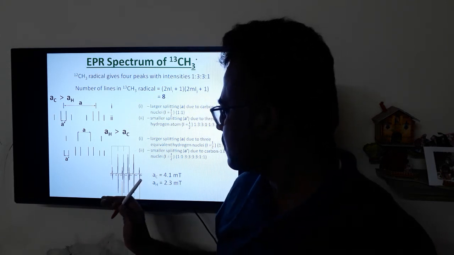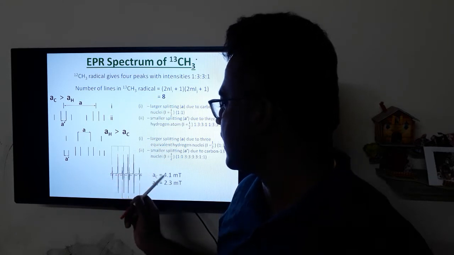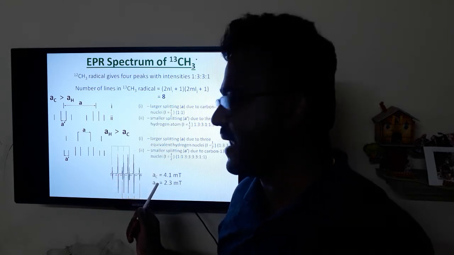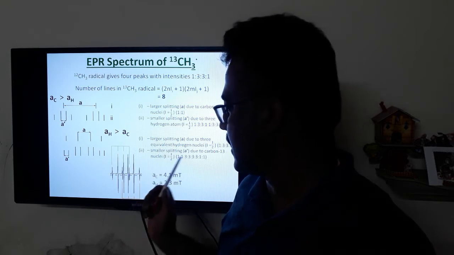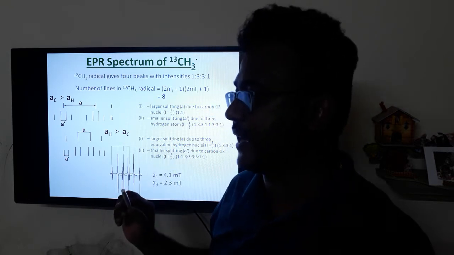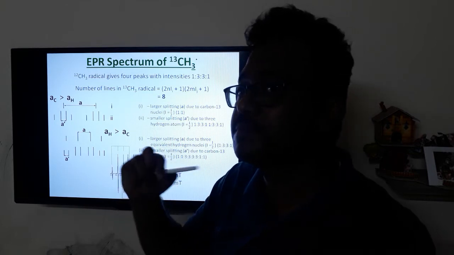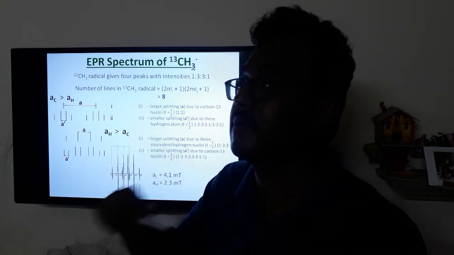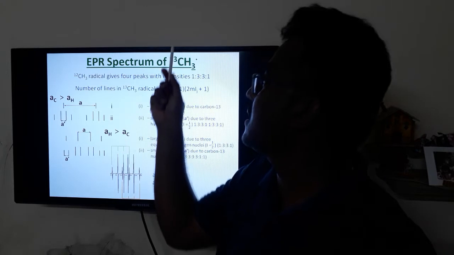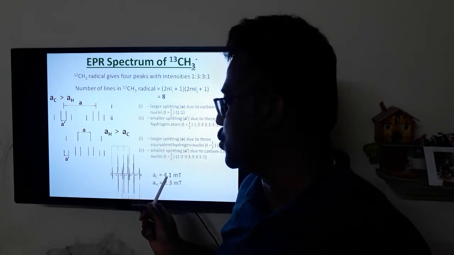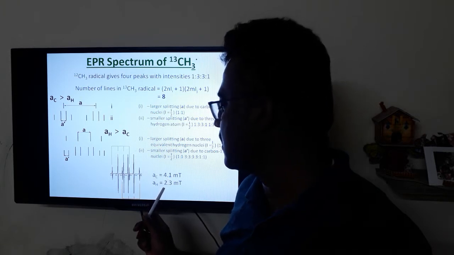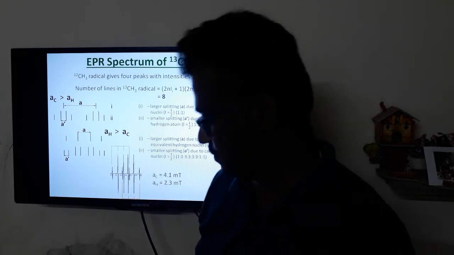From this, the coupling constants of carbon and hydrogen were obtained. It concludes that in the hyperfine interaction, the unpaired electron likes to spend more time interacting with C13 than with the hydrogen atoms, because C13 has a much higher coupling constant than hydrogen.